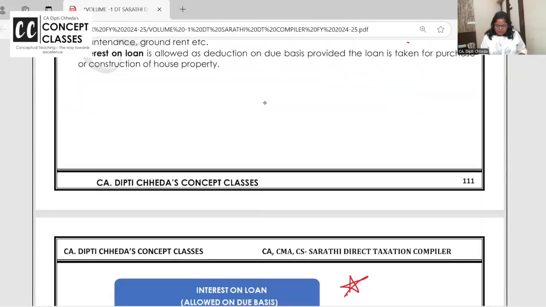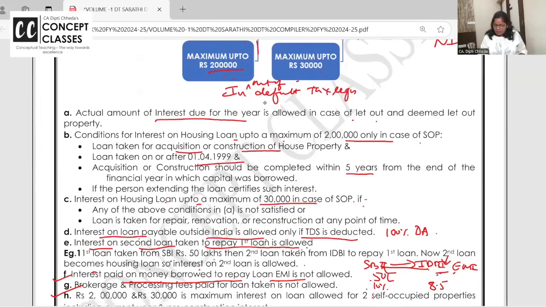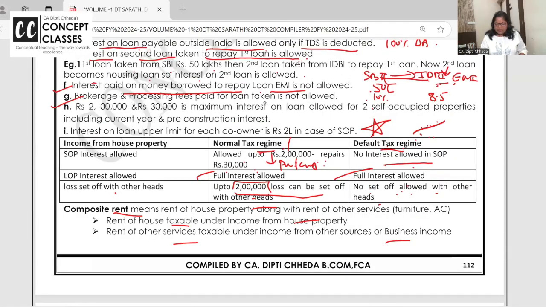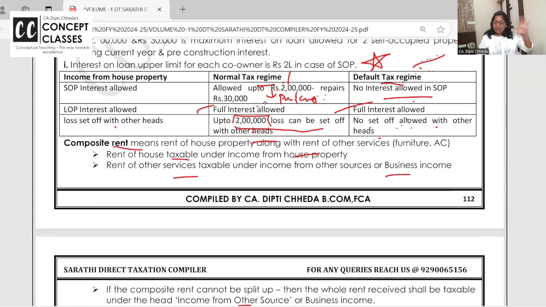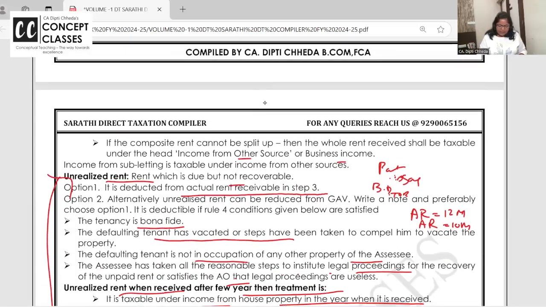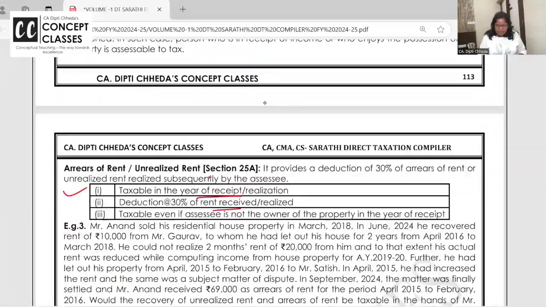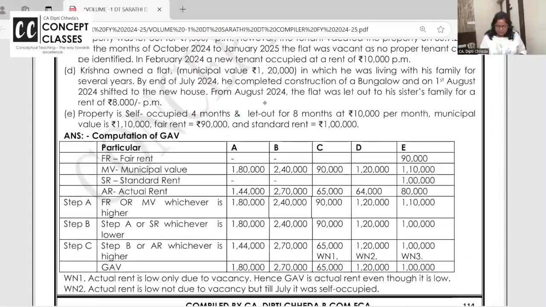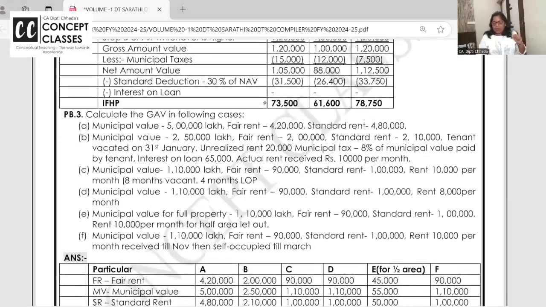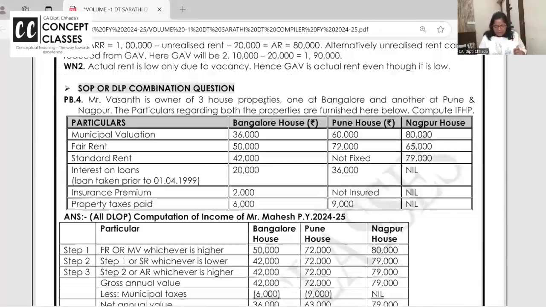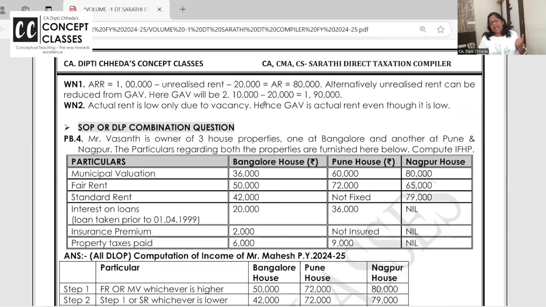Okay, so this was a very important point. This is also very important. This table, I'll separately take old versus the default regime, where I'll take all the heads combined. But whenever we are completing the head, we can take it: unrealized rent, stock in trade and all. So I want to repeat, if actual rent is low only due to vacancy, still take actual rent as GAV.